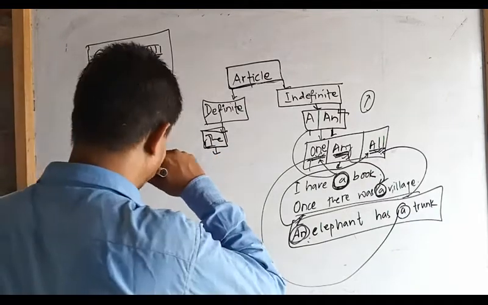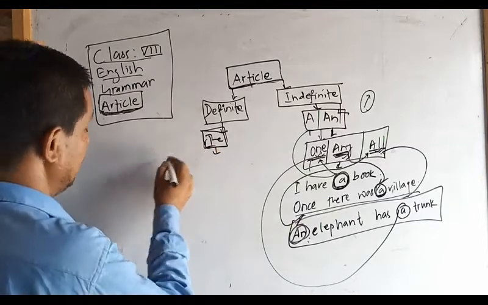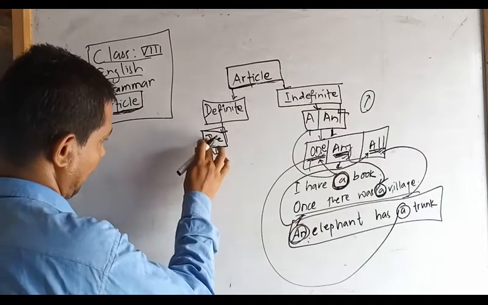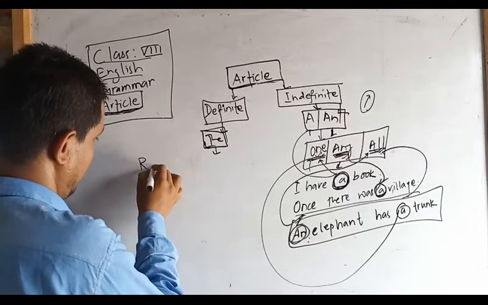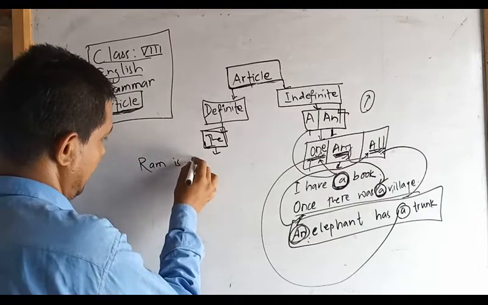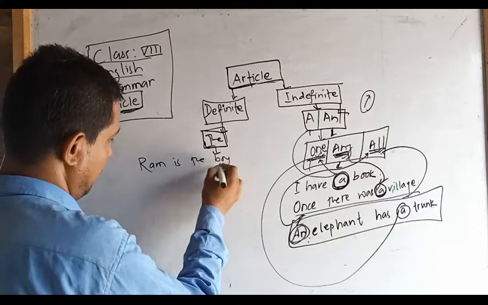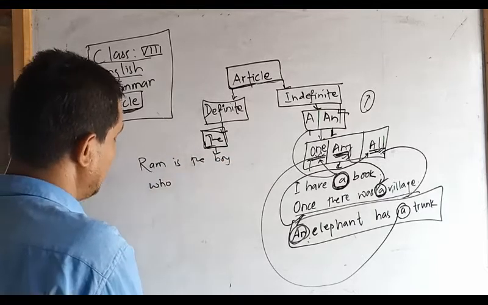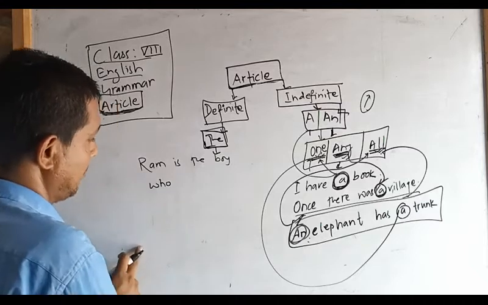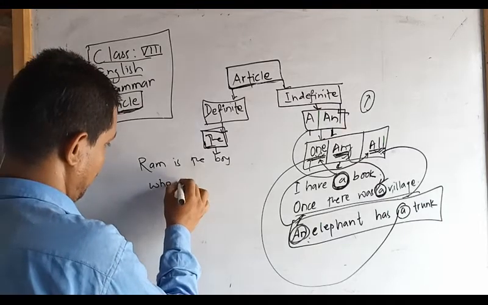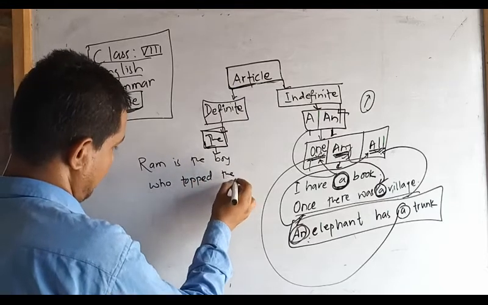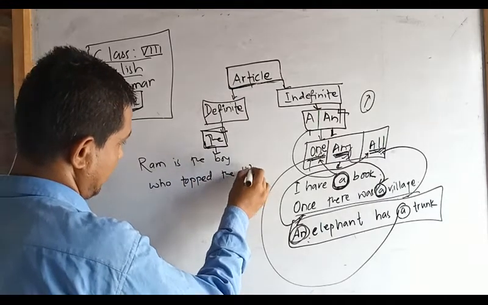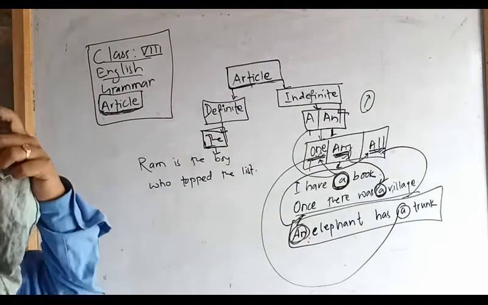How is it used? See here: Ram is the boy who topped the list.